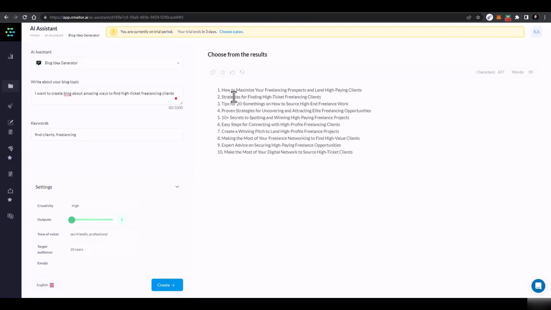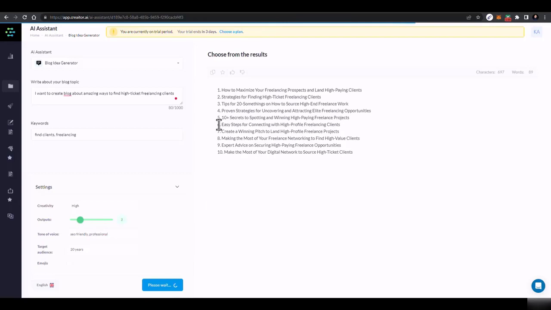And here you go. Here you got a lot of blog title ideas, like how to maximize your freelancing prospects and high landing clients, strategies for finding high ticket freelancing clients, then easy steps to connecting with high profitable clients, and a lot other ones. If you select multiple outputs, it would create multiple ones for you.